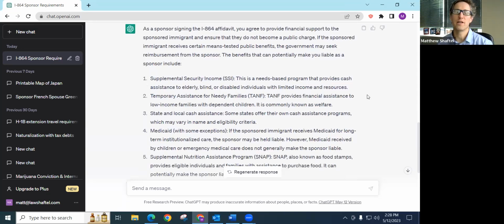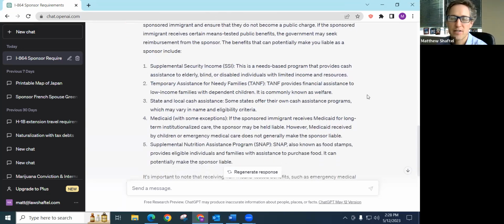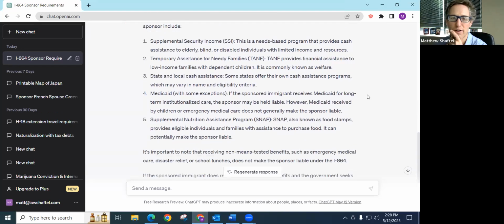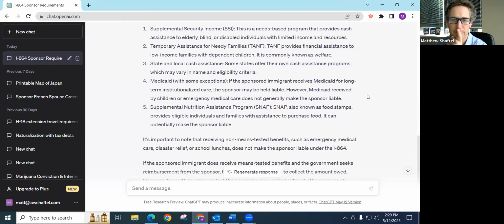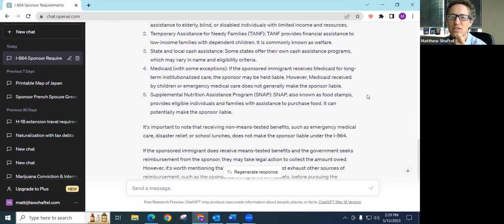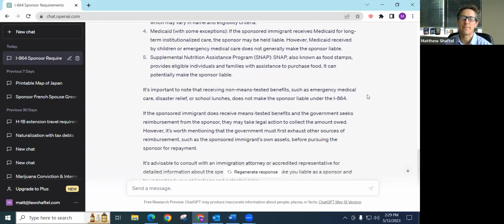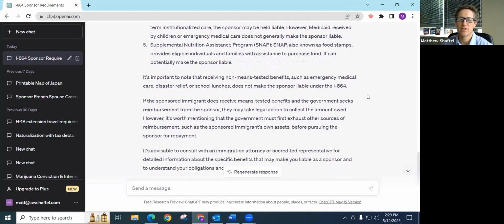So in terms of what counts: supplemental security income, TANF benefits, which is basically welfare benefits, and similar state programs. Medicaid actually does not count, only for long-term institutionalized care. And it does make that point, so it does a pretty good job. The only part it gets wrong here is SNAP. SNAP does not count as a public benefit for the public charge analysis.